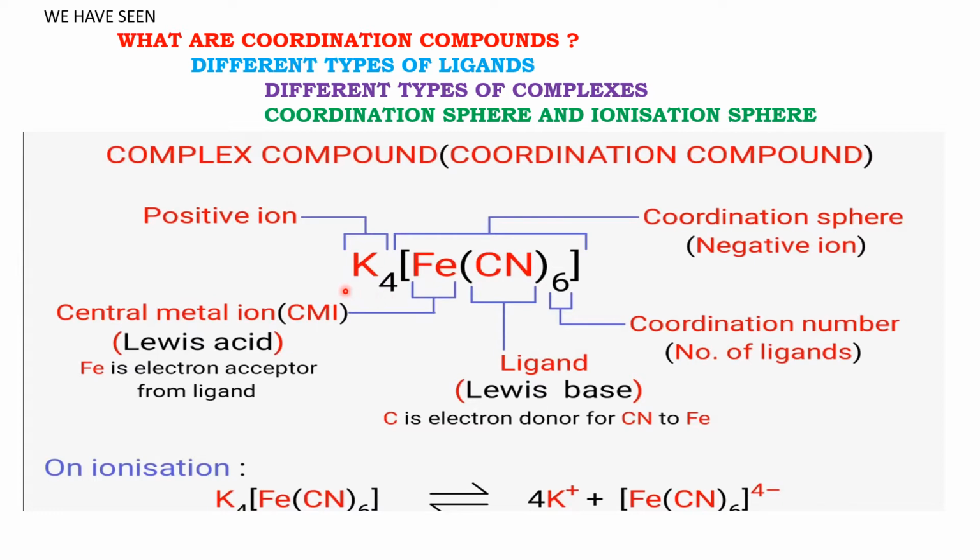For any coordination compound, there will be a coordination sphere. The coordination sphere could be positively charged, and it is called a cationic complex. If it is negatively charged, it is called an anionic complex. If it is neutral, it is a coordination compound.